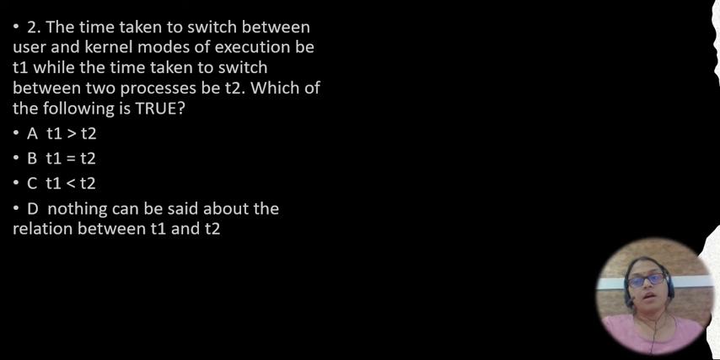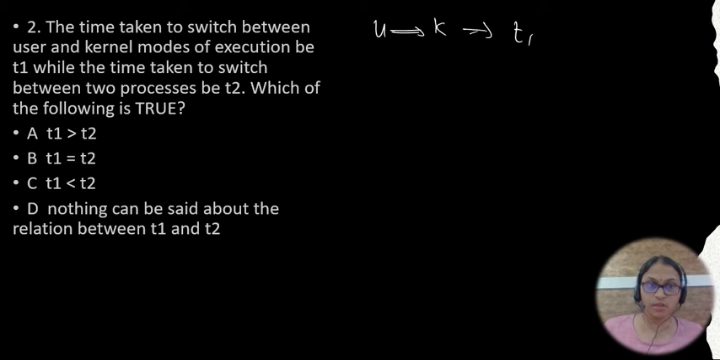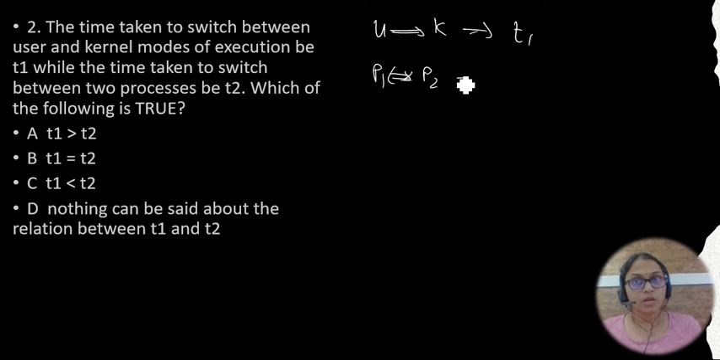Now let's take another problem. The time taken to switch between the user and the kernel mode of execution is T1, right? So the time taken switching from user mode to kernel mode is T1. First, if you want to execute, user mode has to be shifted to the kernel mode, right? So it takes T1 time. While the time taken to switch between two processes takes T2 time. Which of the following statements is correct? T1 is greater than T2, T2 is given C.